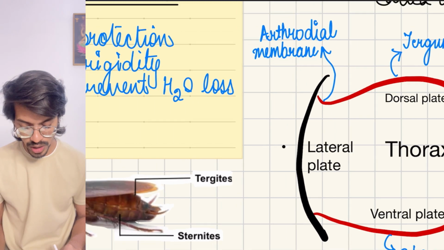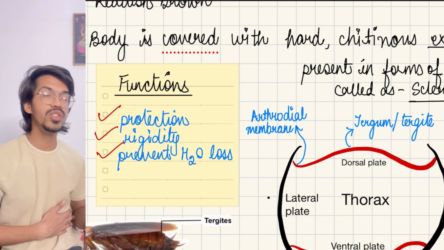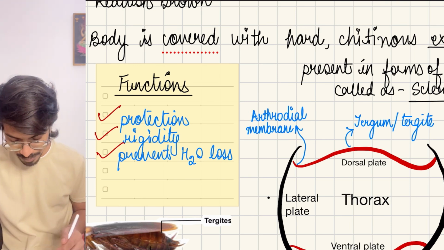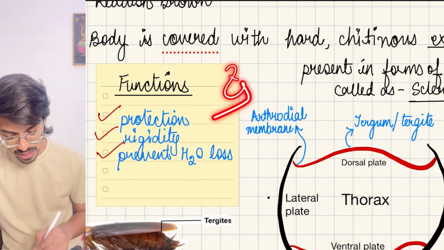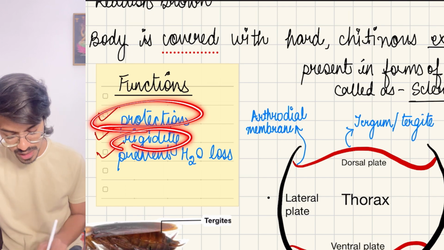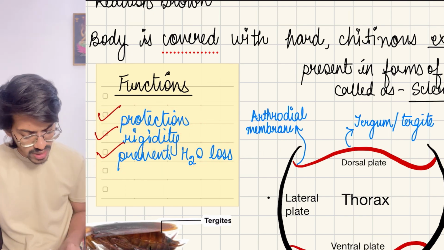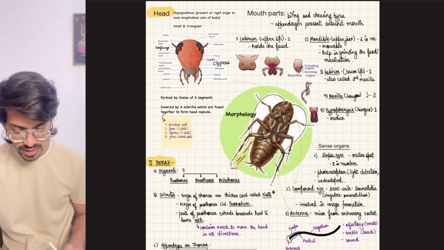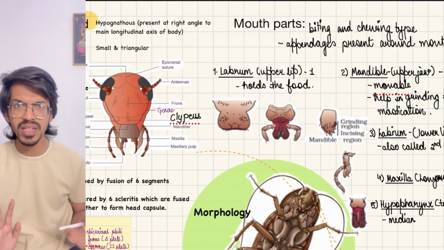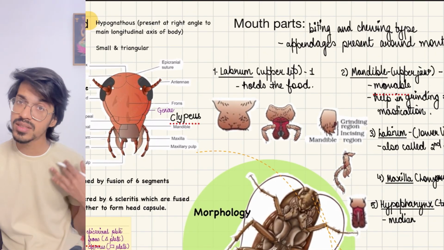And this arthrodial membrane actually helps it to move like this. Then the function of this exoskeleton is protection, rigidity, and preventing water loss. And sometimes from this cuticle surface, excretion can also be done. Moving on, it's the morphology.